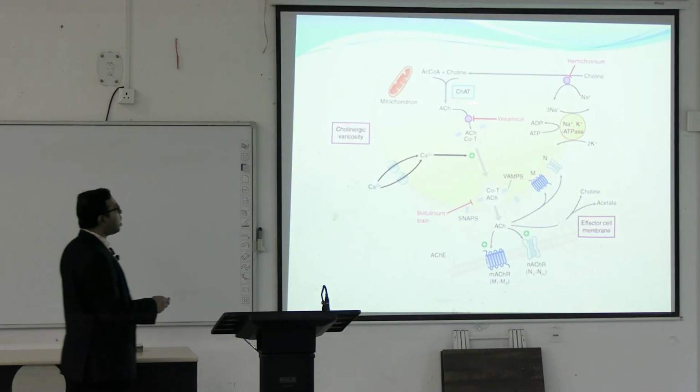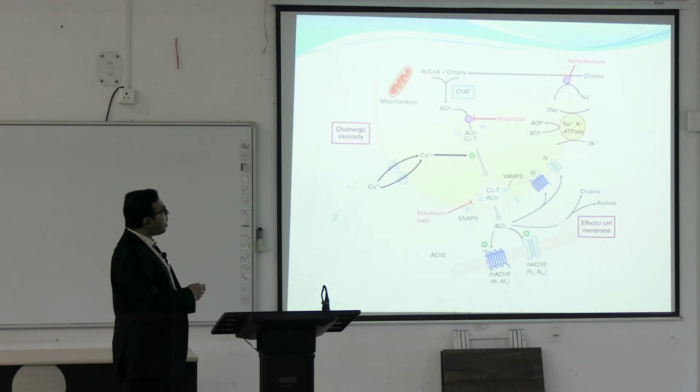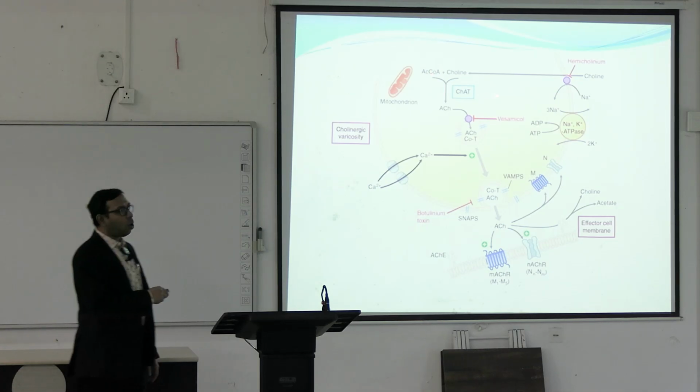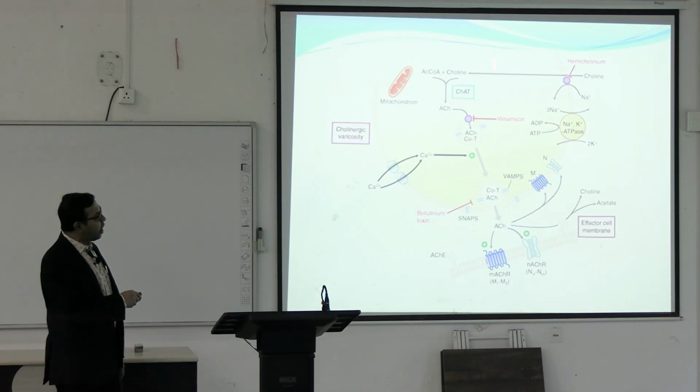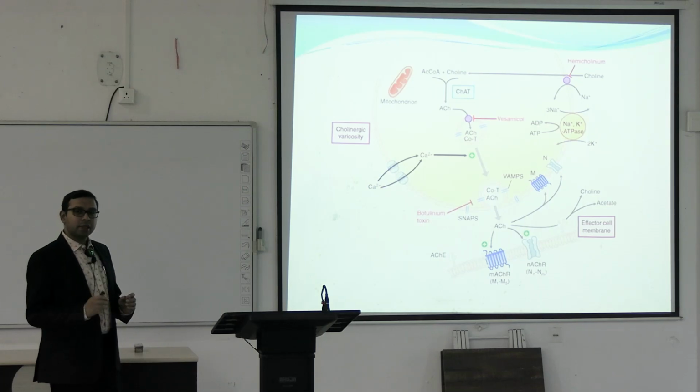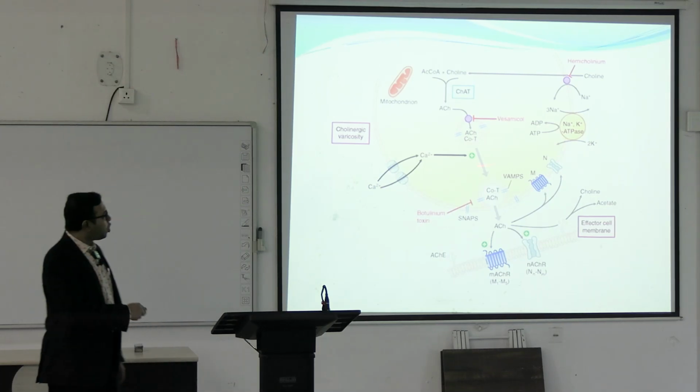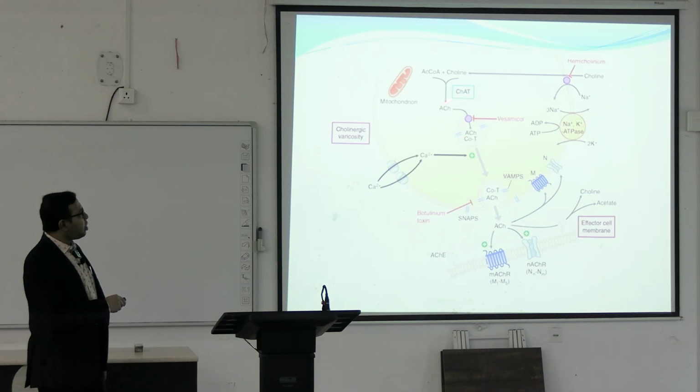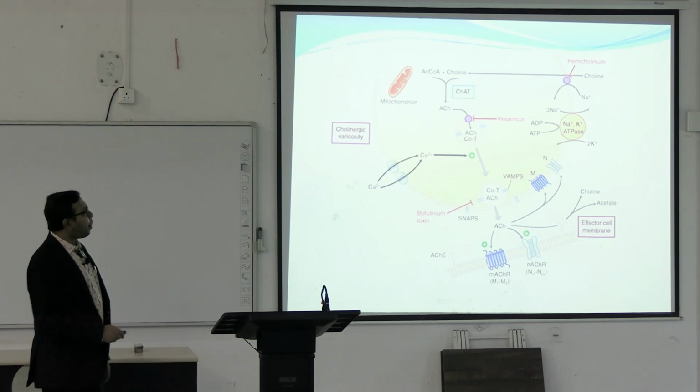So the same thing you can see: acetyl coenzyme A and choline, by means of choline acetyltransferase, the enzyme that combines acetyl coenzyme A and choline with the help of sodium and ATP, form acetylcholine, and this acetylcholine then goes within the vesicles. Now what happens?